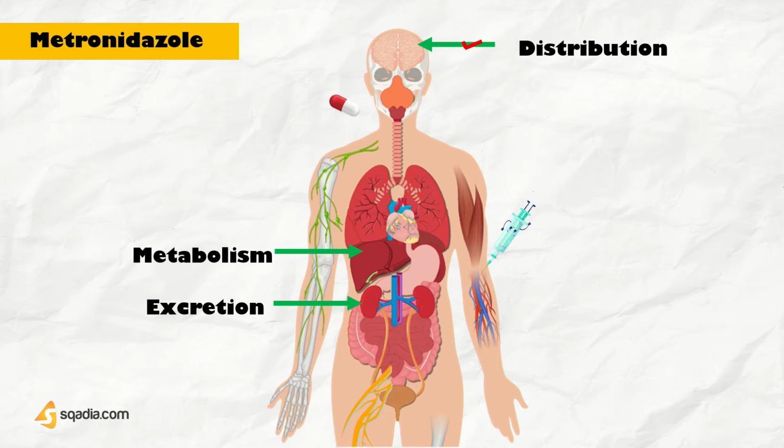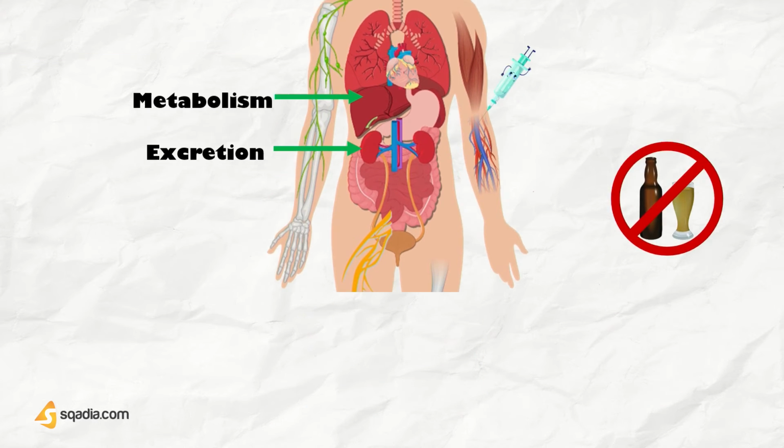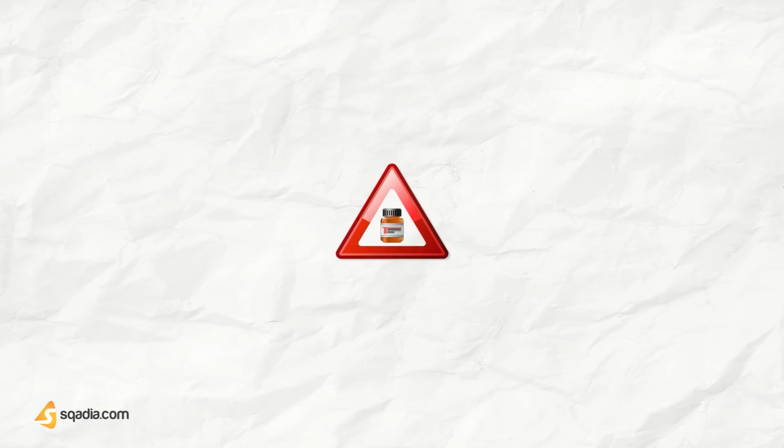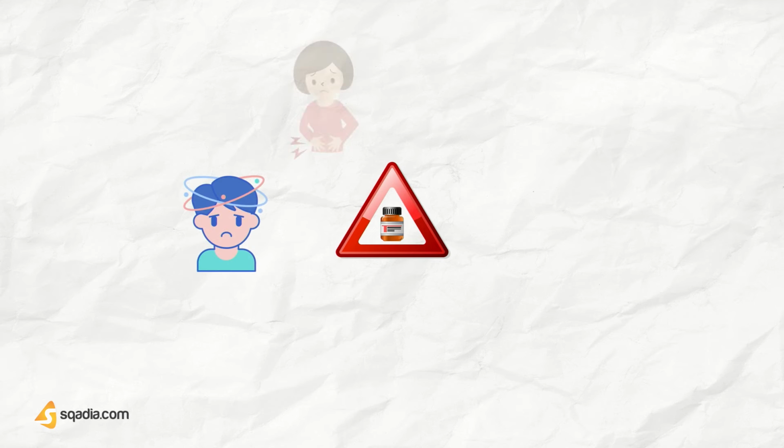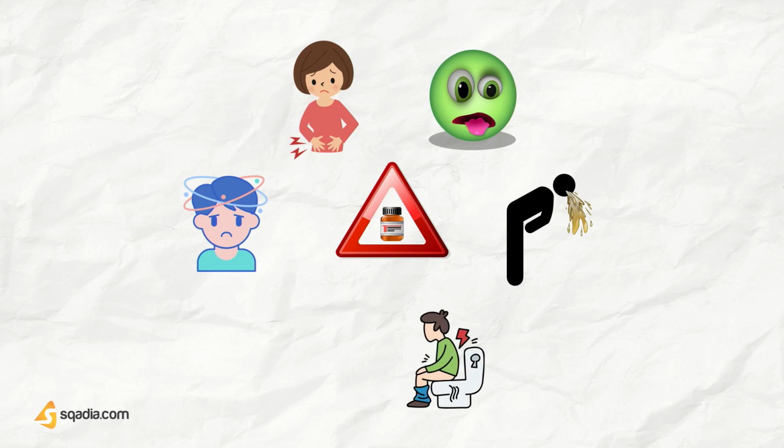Usually, metronidazole is well tolerated, except that it cannot be taken with alcohol. Some common adverse effects of metronidazole include headache, dizziness, stomach aches, nausea, vomiting, diarrhea, and a metallic taste on the tongue. Do consult your doctor promptly if you have these kinds of symptoms.